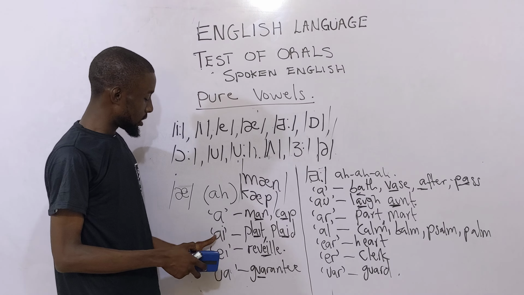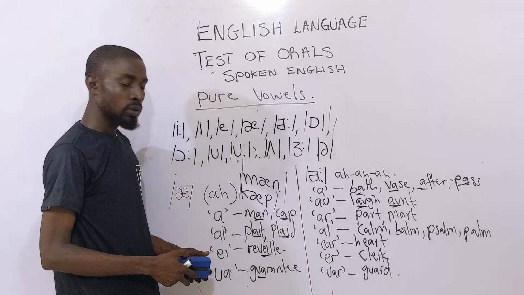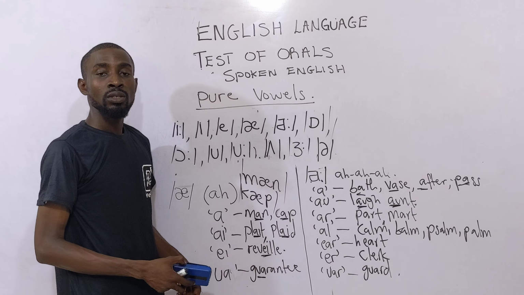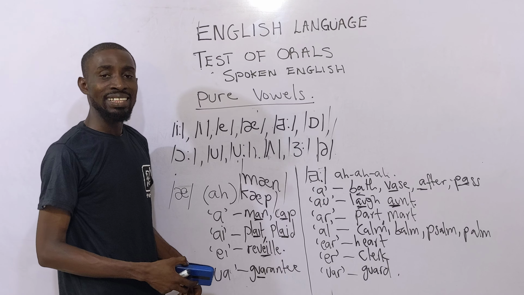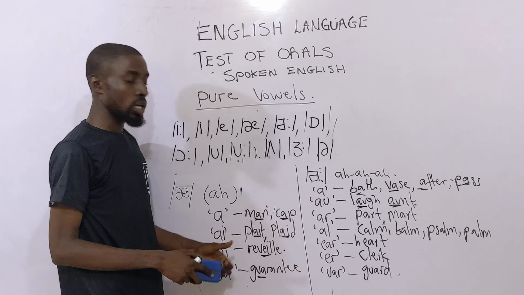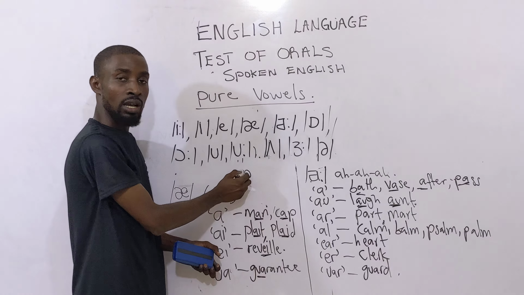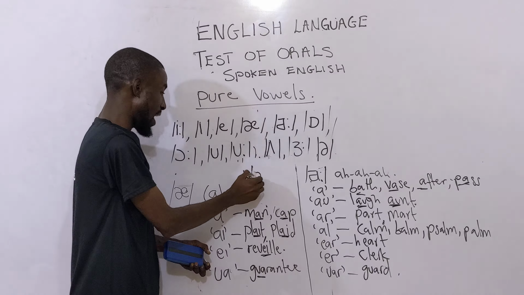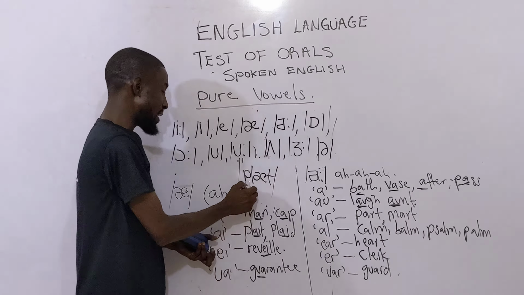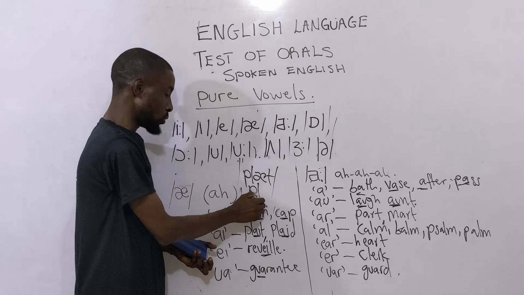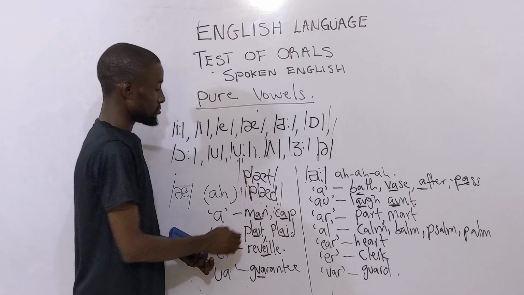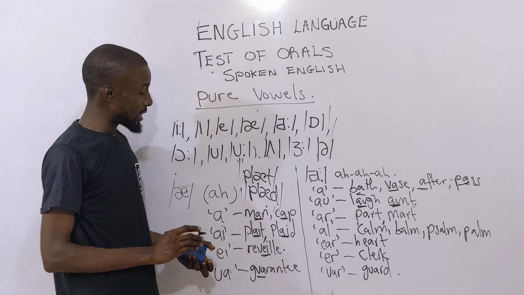Then we look at this. Both A and I together as what? A. So this word is plait and this word is plaid. You don't say you want to plait hair, you plait hair. So you would follow me and agree with me that if this word is plait, to transcribe will give us this. P plus li plus the A, plus the T. This is what will give you plait. Then the plaid here will give you this, plus the li sound, plus the A sound, plus the D. Is it clear to us? So that's how it is.